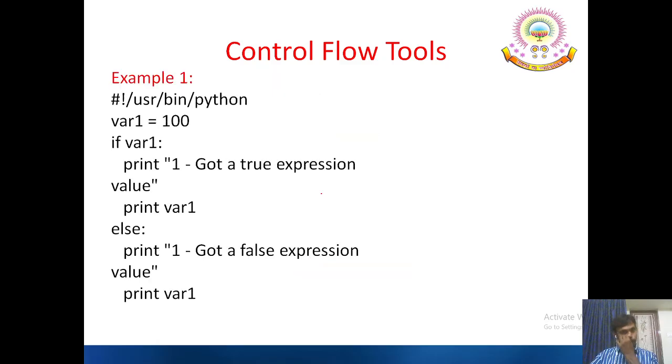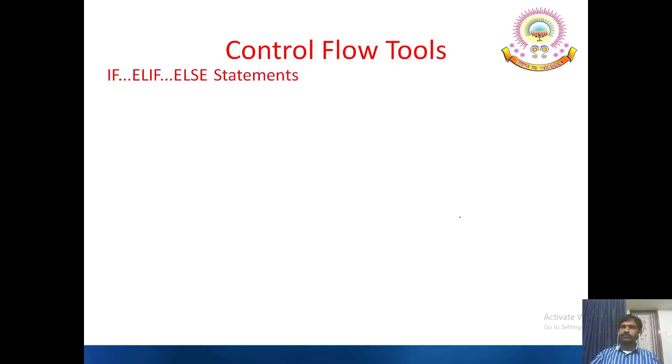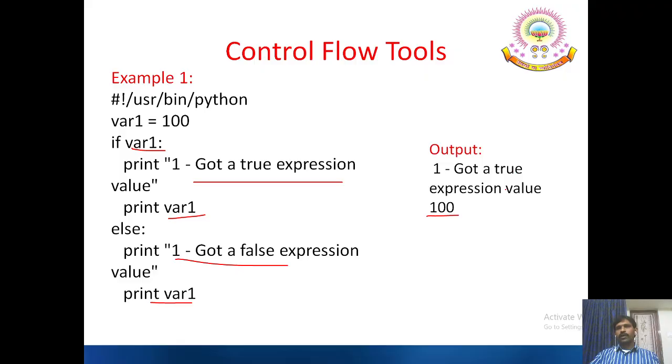Example, if var1 got a true expression, the result value of var1 is printed. Otherwise, got a false expression, the value of var1 is printed. See this, the value entered by the user is 100, we get got a true expression 100. If it is minus 100 or 0, then var1 is evaluated to 0. Finally it is going to print got a false expression.